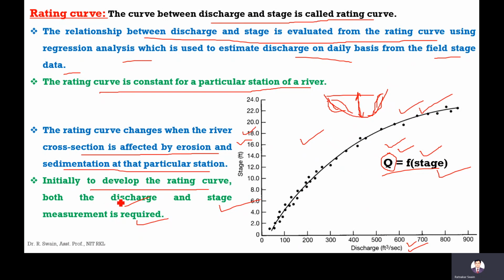If you know the discharge measurement, then we can develop a measuring station, that is called a gauging station. We can develop it at any section of a river, and once we develop this rating curve, then by recording only stage, we can estimate the discharge.